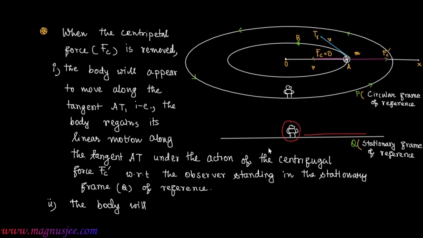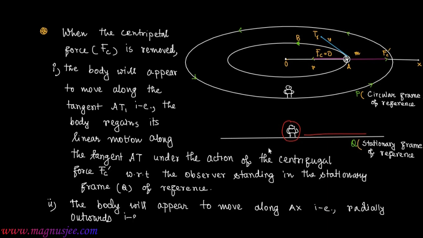Number two, the body will appear to move along AX, along the direction AX, that is radially outwards.